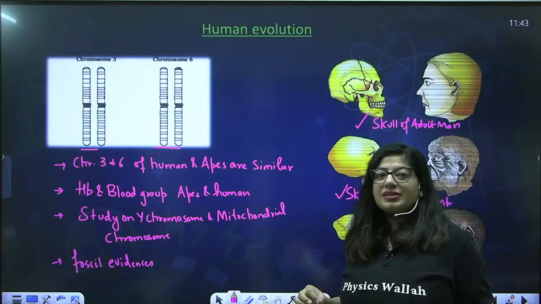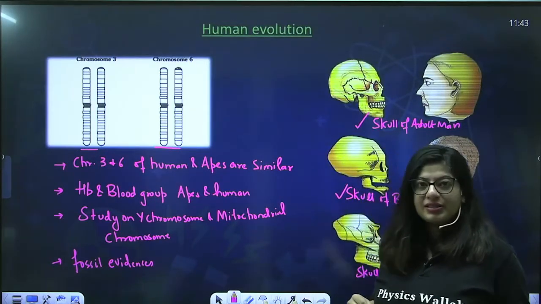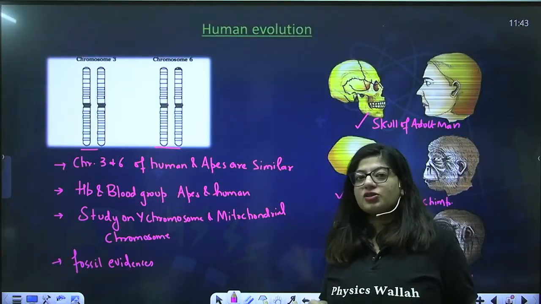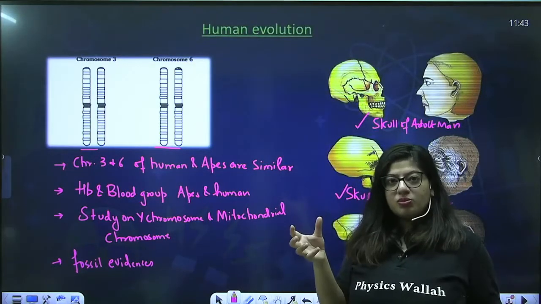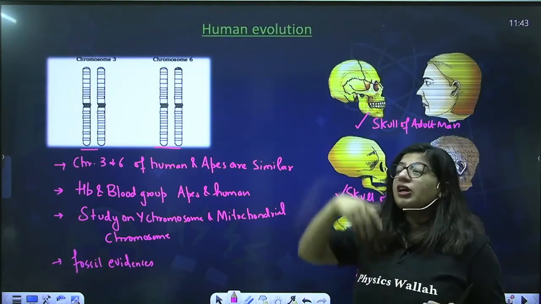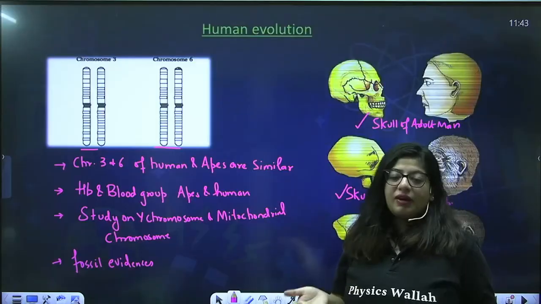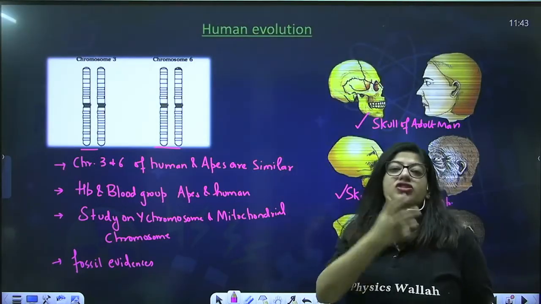So in short, in direct inheritance, the chances of changes in the chromosome or the DNA are very low, so we can study it. If I take the Y chromosome of an ape and the Y chromosome of a human, and it matches, that means down the line in evolution this might not have changed. That means we have emerged out from them.